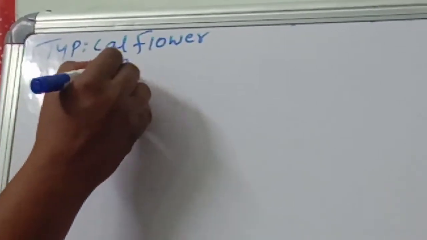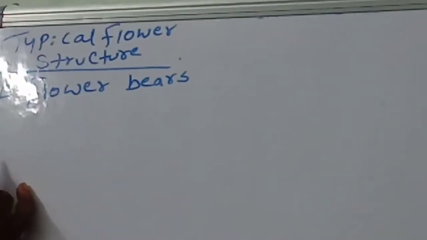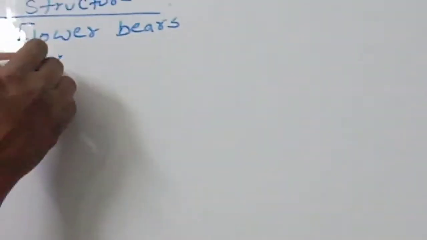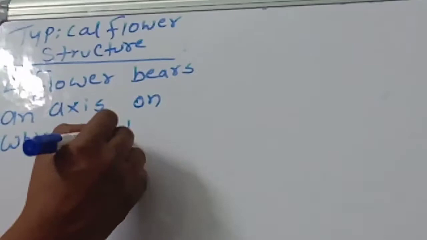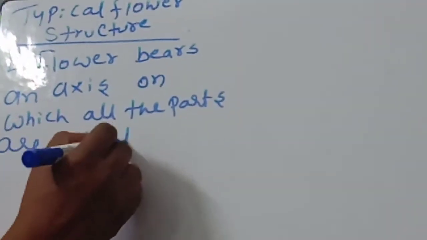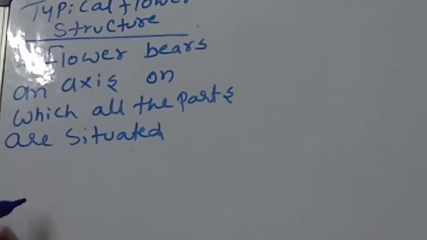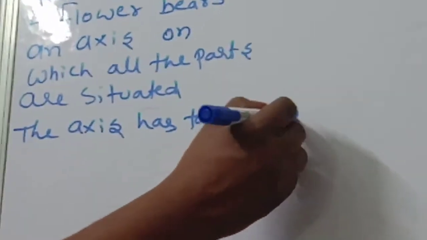A flower bears an axis on which all the parts are situated. The axis has two parts.